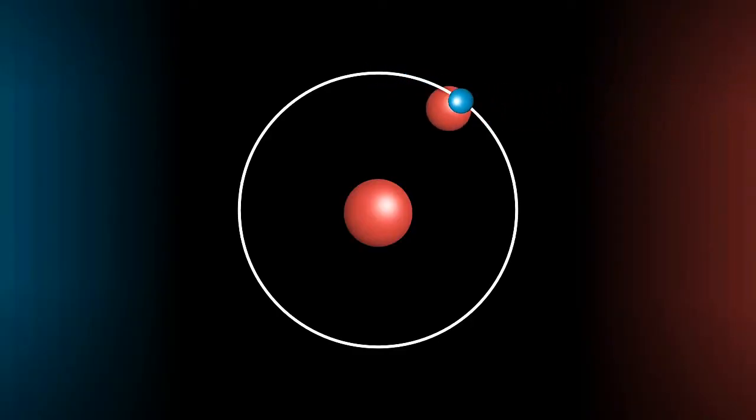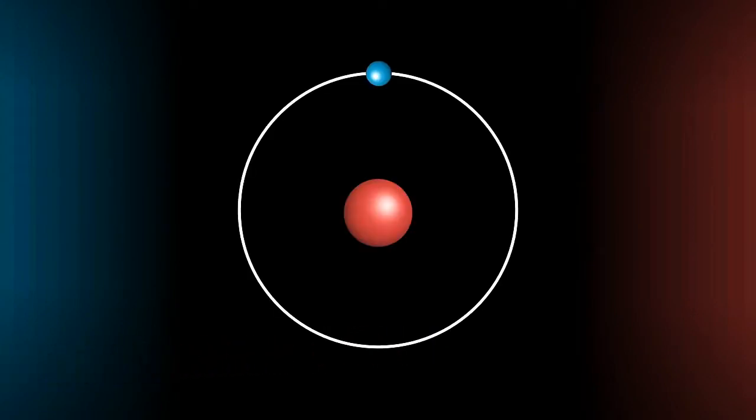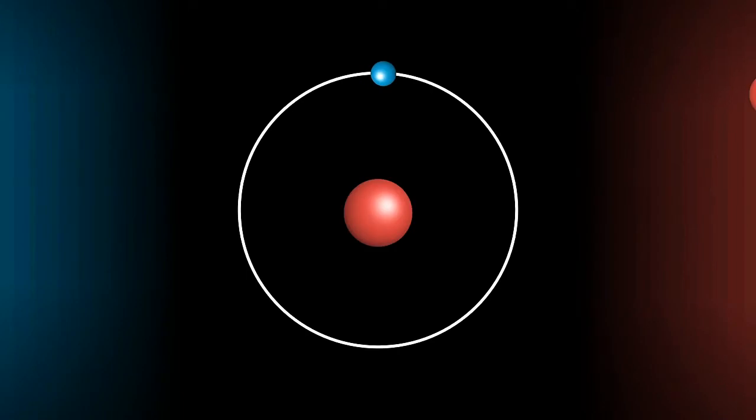In the atom, we actually cannot completely describe the behavior of the electron. Actually, we only calculate the probability of finding an electron in the atom. So quantum mechanics is basically a probabilistic theory.